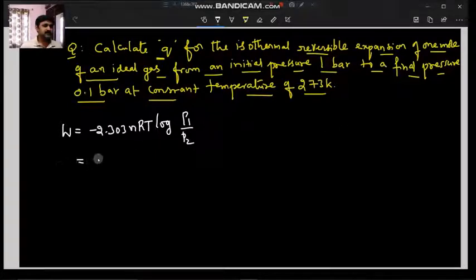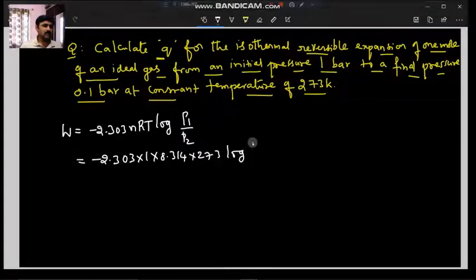Here the initial pressure is 1 bar, the final pressure is 0.1 bar, the R value is 8.314, the number of moles given in the question is 1 mole, and the temperature is 273. If you substitute all these, this becomes 2.303 into 1 into 8.314 into 273 into log of 1 by 0.1. 1 by 0.1 is 10 only, and log 10 is 1.